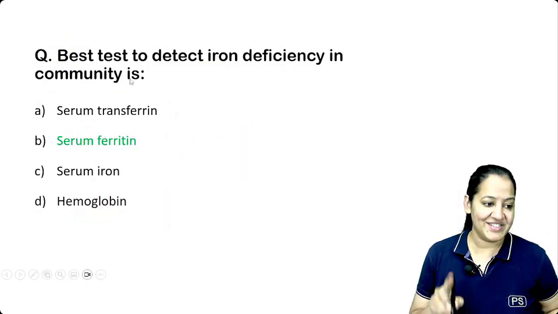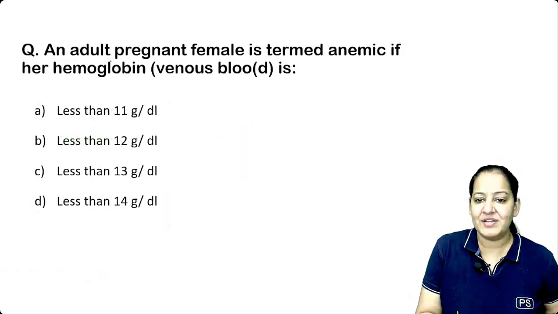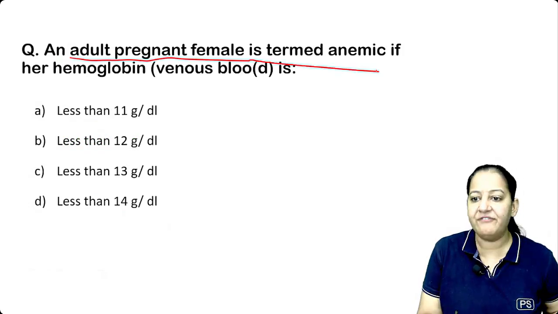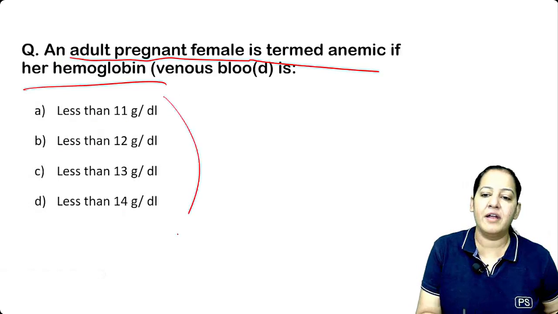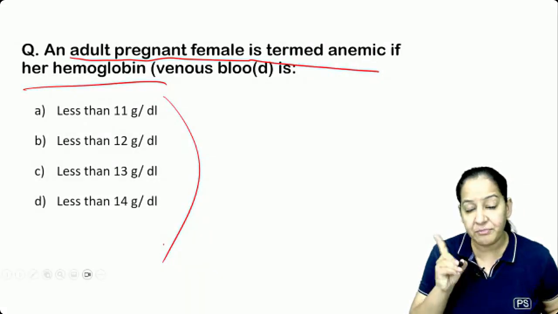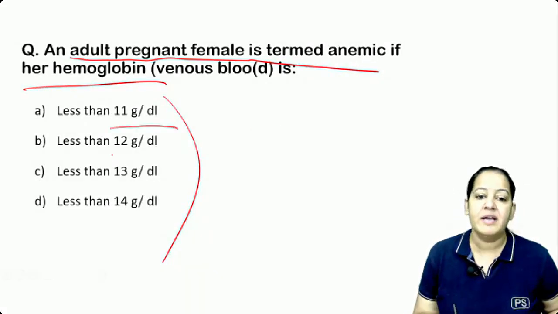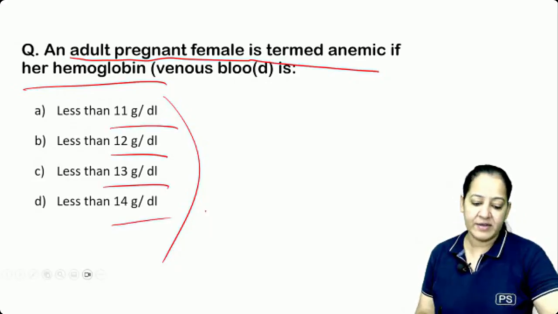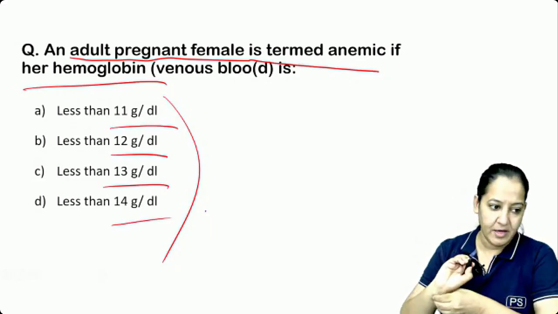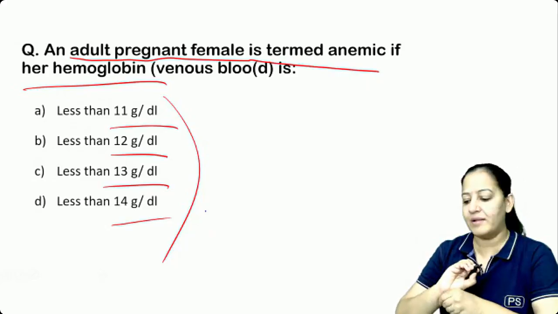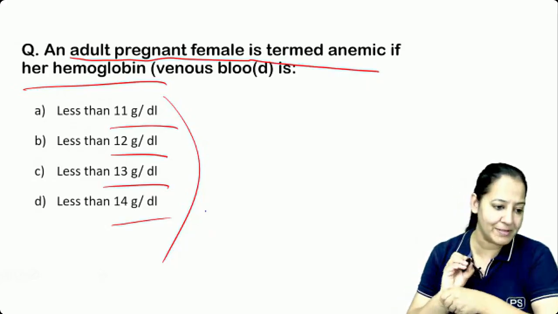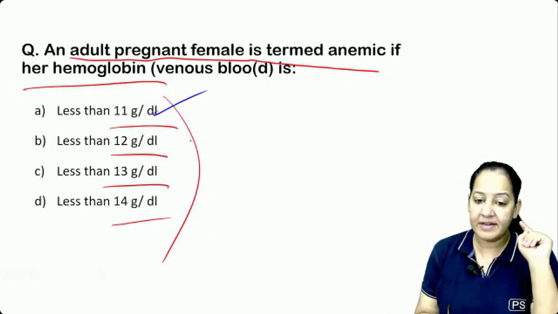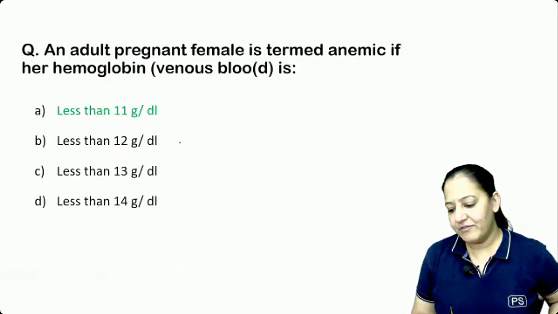Okay, the next question. An adult pregnant female is termed as anemic when her hemoglobin is less than what? Tell me the cutoff for a pregnant female. Is it 11 gram, 12 gram, 13 gram, or 14 gram? I'm asking for a pregnant lady. What is the cutoff for anemia? When the hemoglobin is less than what, you will call the lady anemic. Yes, Tanu, absolutely right. Yes, Sanya, very good. You all are right. The correct answer is 11. For pregnancy, the cutoff is 11.